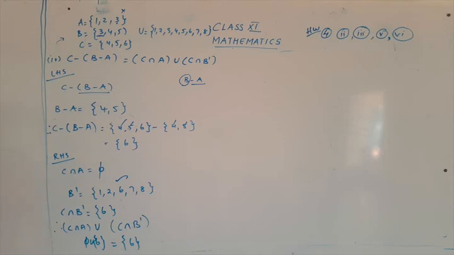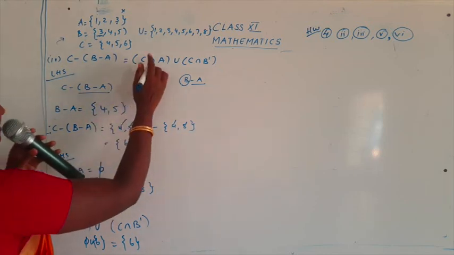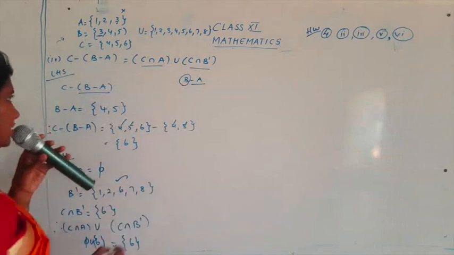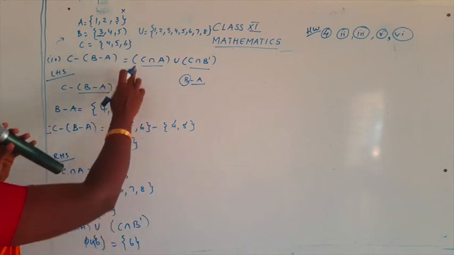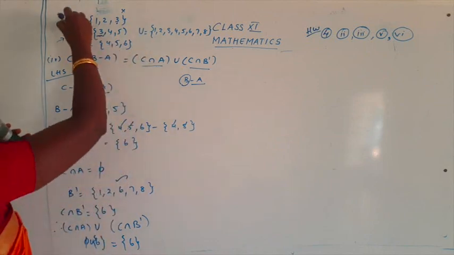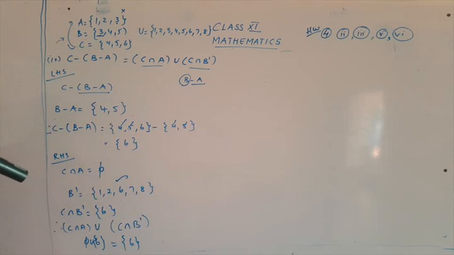The sums we have already done in our lower classes. This is just a recall for you so that you will be thorough with the points. Now coming to the RHS part, we have two things to find. One is C intersection A and one is C intersection B dash. So let's find C intersection A. Now what is common in C and A? In C and A, nothing is common.